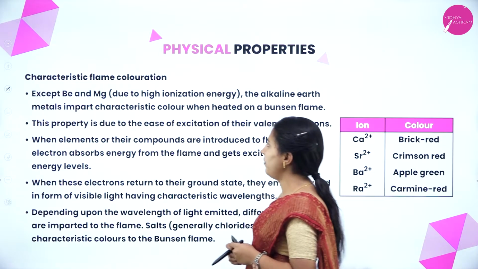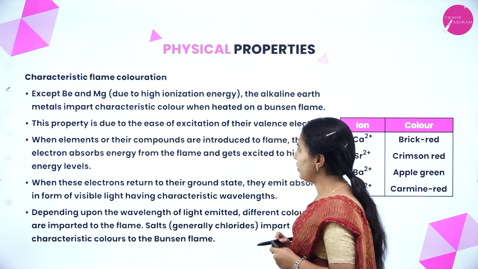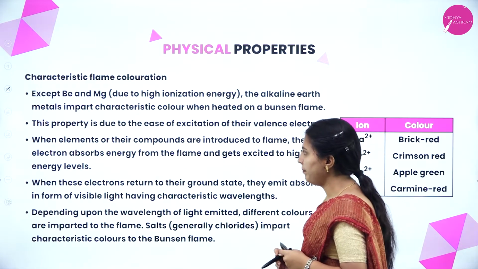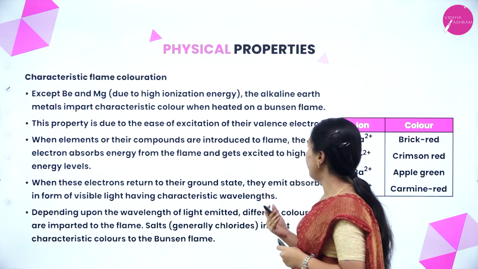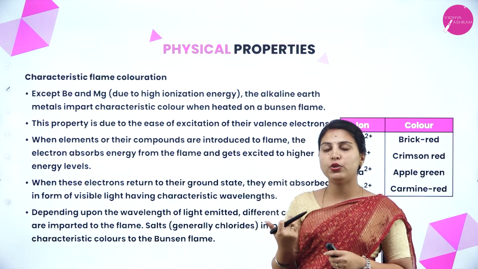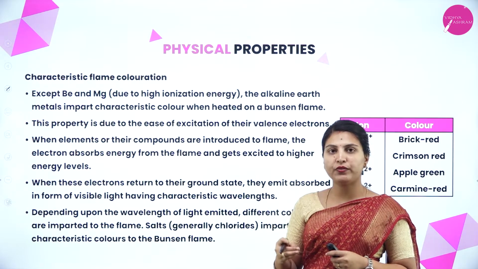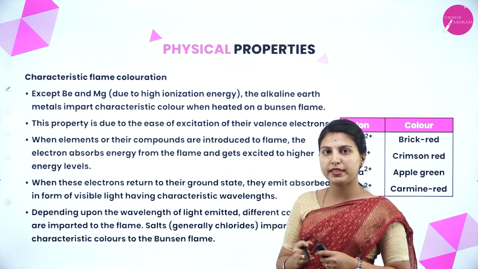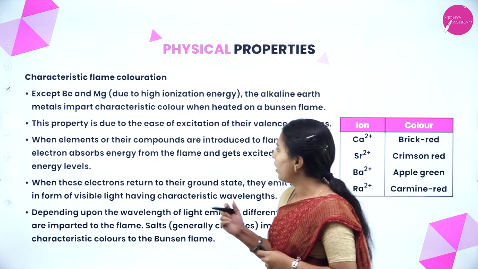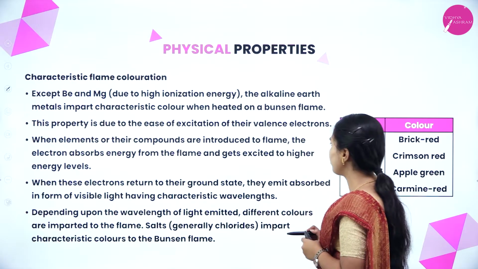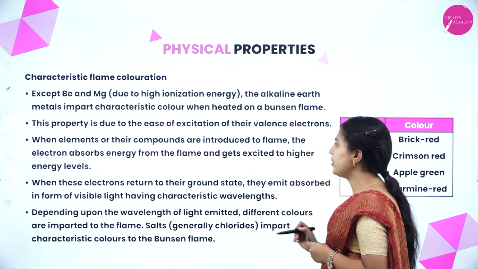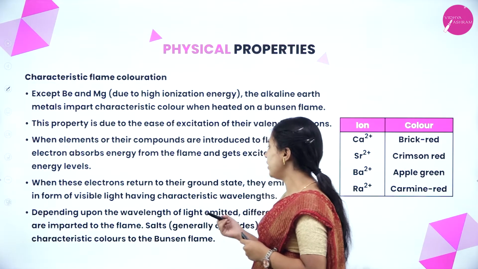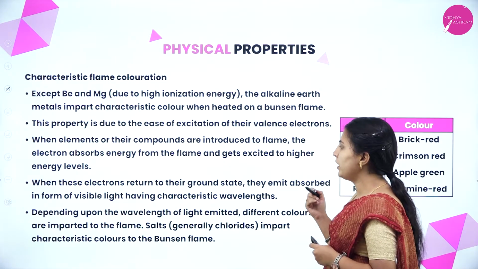Next characteristic, flame coloration. Except beryllium and magnesium, the alkaline earth metals impart characteristic color when heated in a Bunsen flame. This is due to the ease of excitation of their valence electrons. Usually elements impart color because of the excitation of their electrons. So, except beryllium and magnesium, other elements present in group 2 will impart color. When compounds are introduced to the flame, the electron absorbs energy from the flame and gets excited to higher energy levels. When these electrons return to their ground state, they emit the absorbed energy in the form of visible light